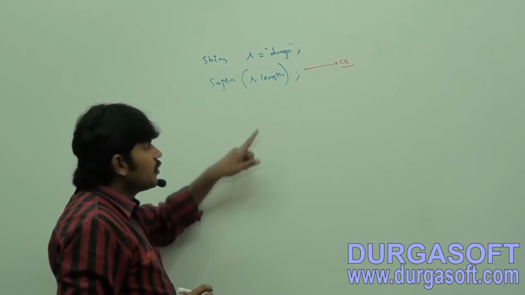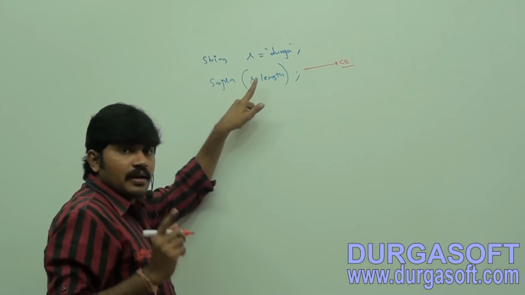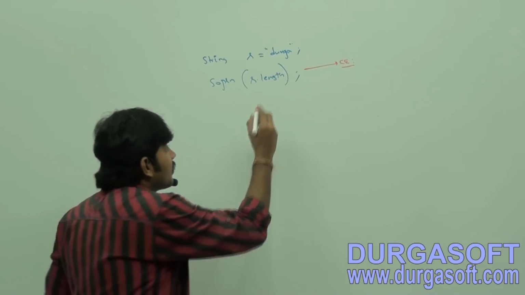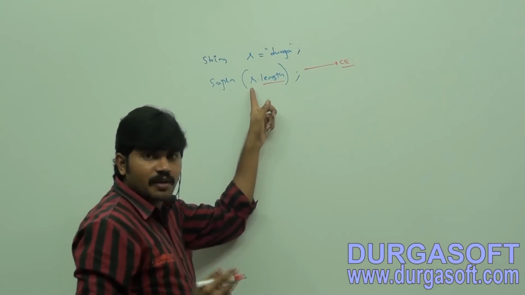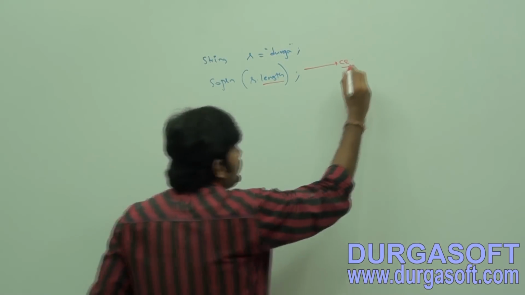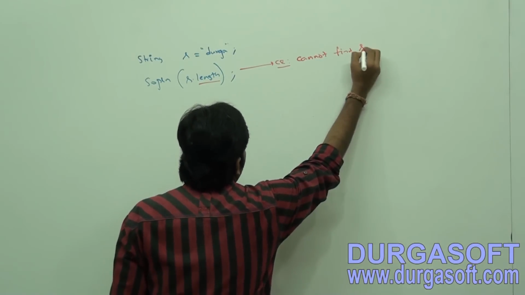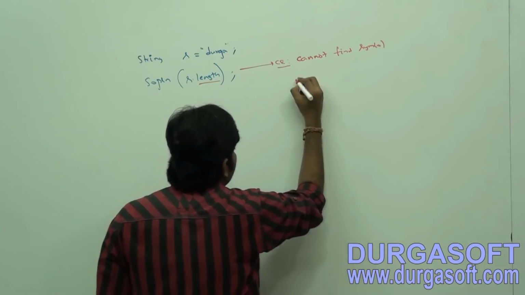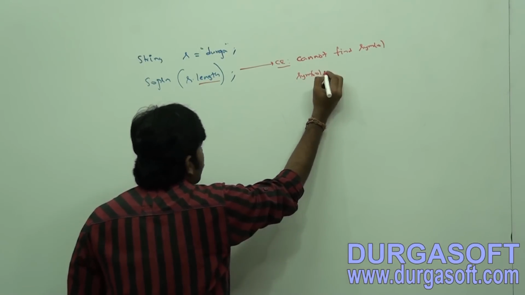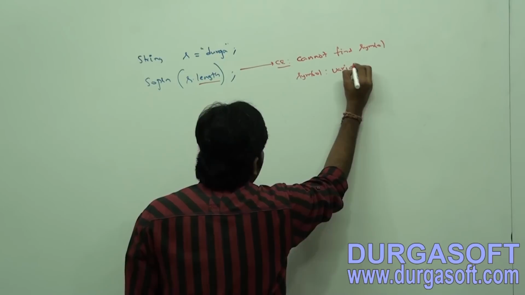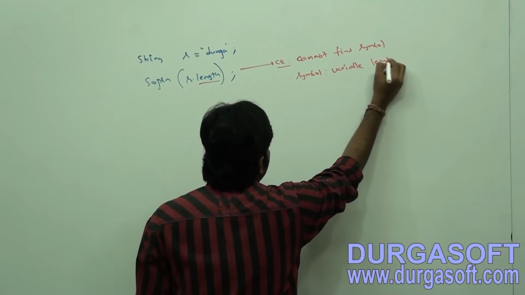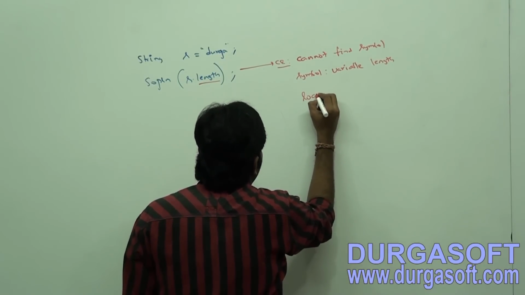Have you observed? For a string it is the length method, but not the length variable. That's why the compile time error says cannot find symbol. Which symbol? The variable length.